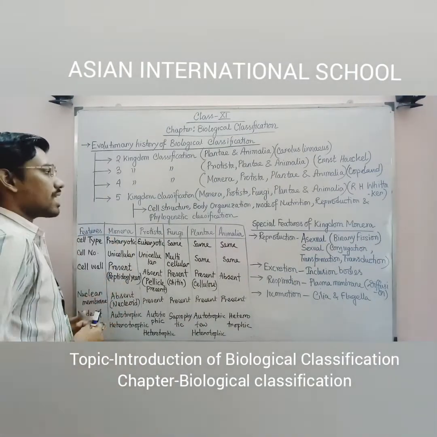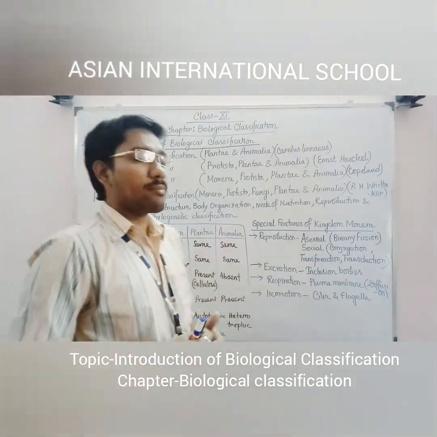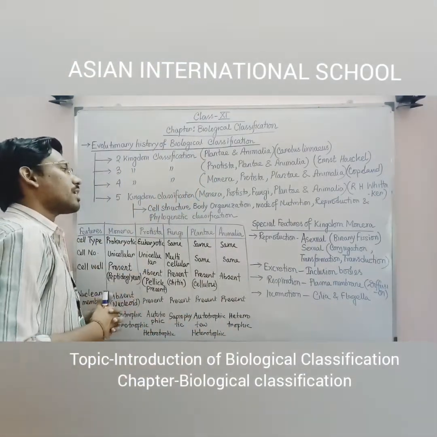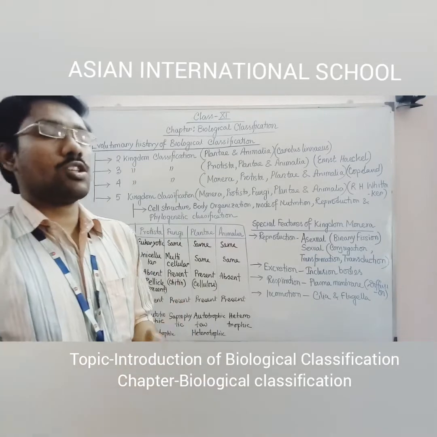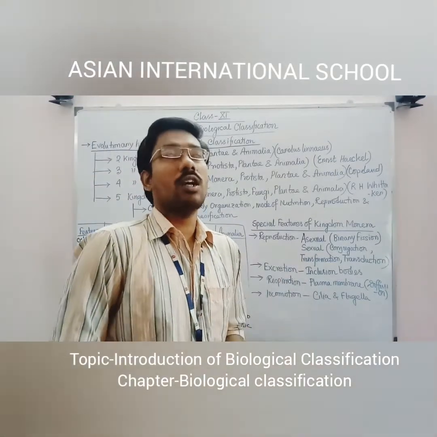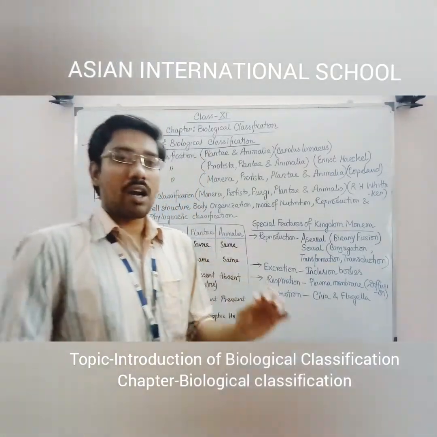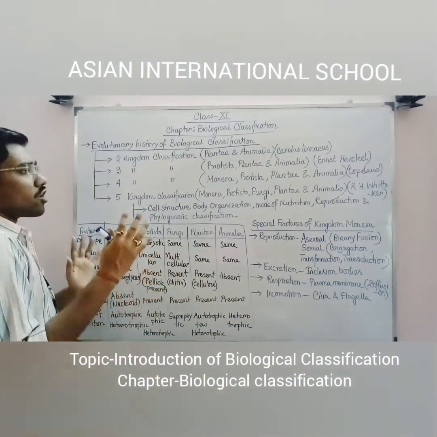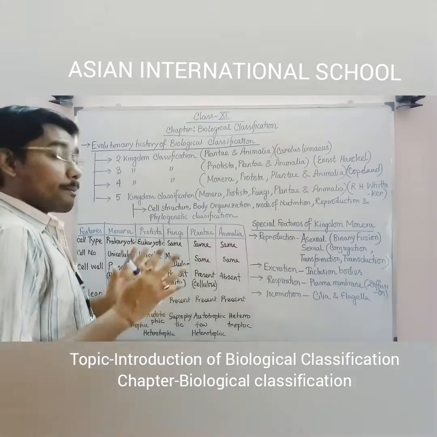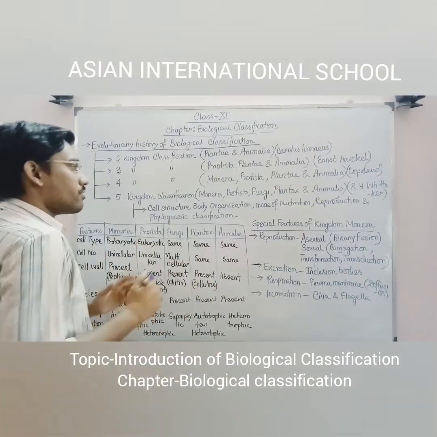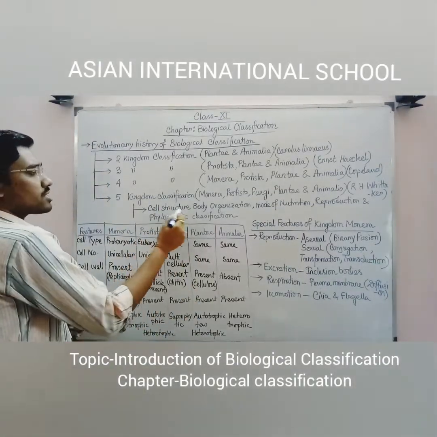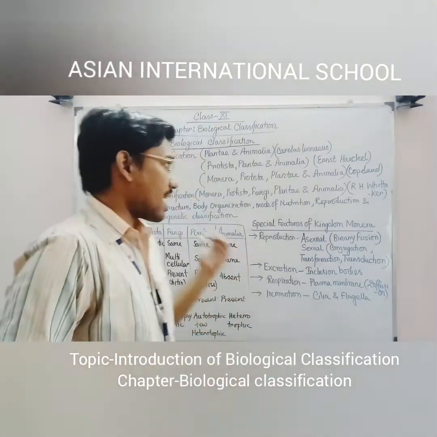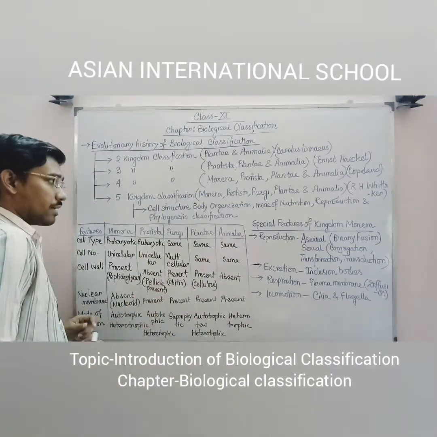Next, the modern classification mechanism, that is the 5 kingdom classification mechanism, what we are following till now also. This specific classification system was proposed by the scientist Robert Harding Whittaker, or R.H. Whittaker. According to him, he has segregated the organisms into 5 different kingdoms based on a few features. First of all, cell structure, whether the cell is eukaryotic or prokaryotic. Based on that, he has classified the organisms into 5 different kingdoms.